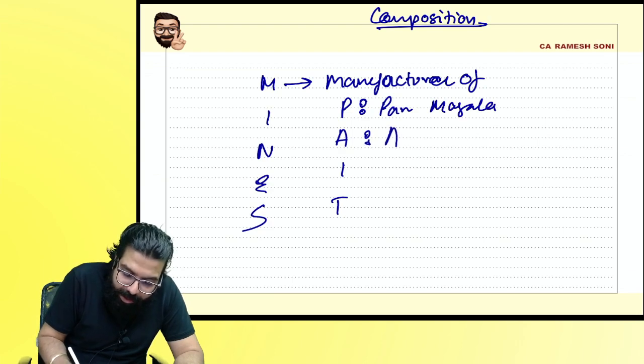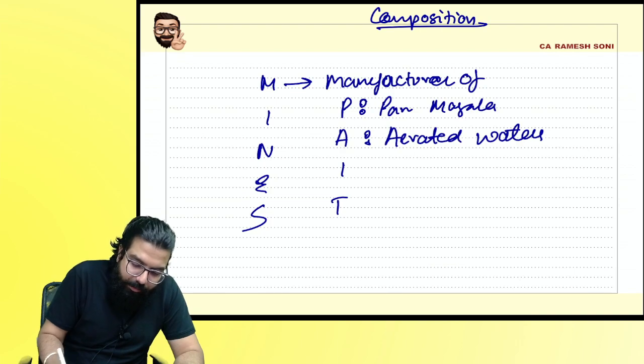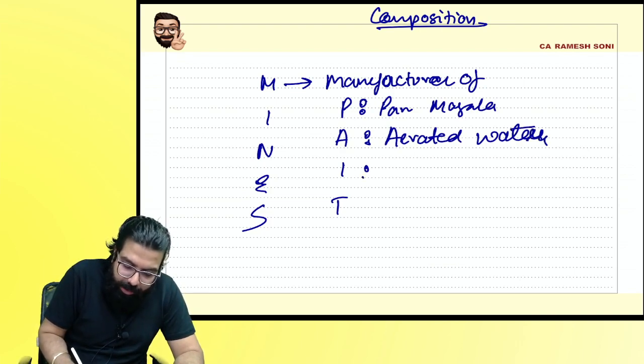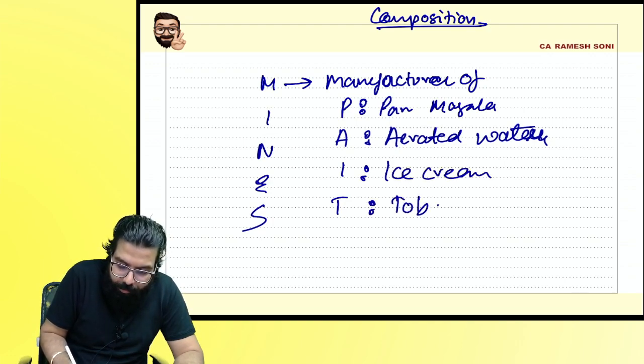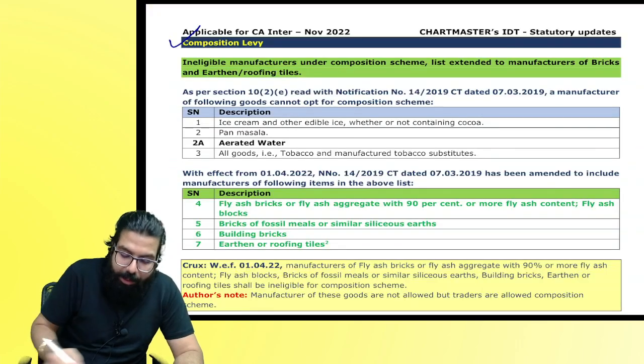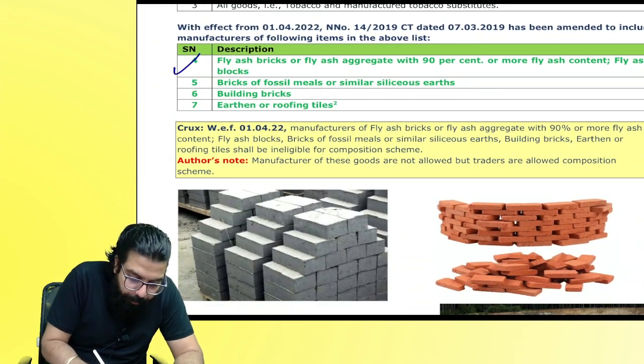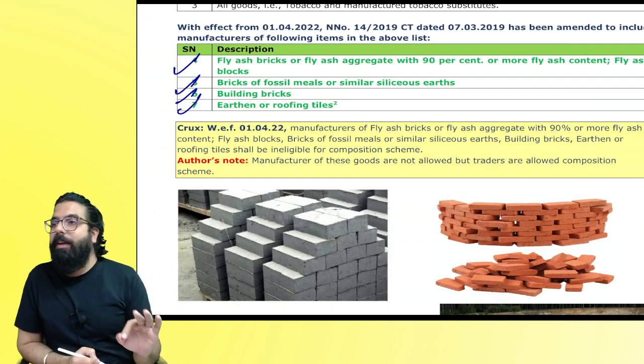Then aerated water. What is aerated water, everyone? Cold drinks. Then ice cream and tobacco. Now they have gone ahead and introduced 4 more kinds of manufacturers. Are you guys able to understand?